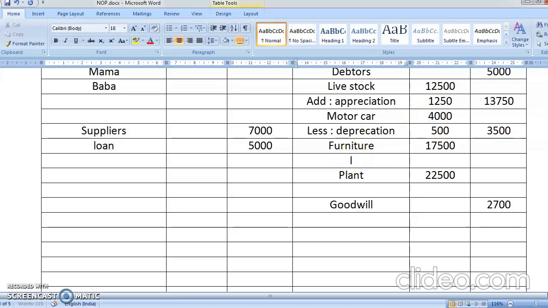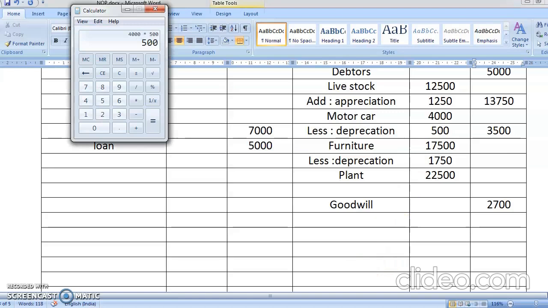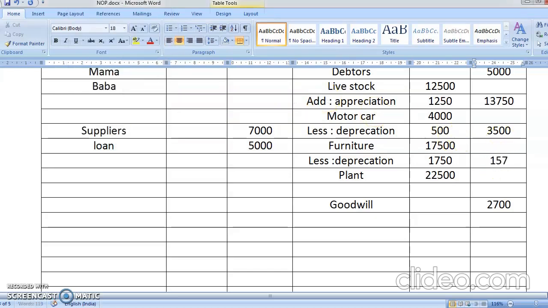Furniture is again depreciated by 10%, so less. Depreciation 10% is 1,750. You're going to less 10, so 17,500 minus 1,750, you get 15,750. So it will come as 15,750.